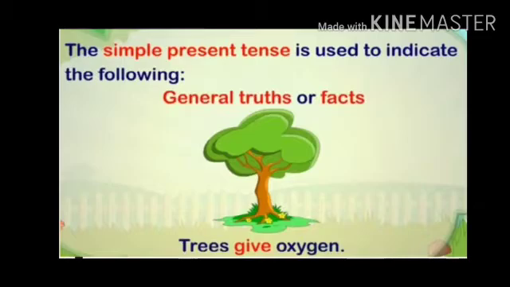For example, trees give oxygen. We all know that trees give us oxygen that is used for breathing. Or I can say, for example, the earth moves round the sun, or the sun rises in the east.